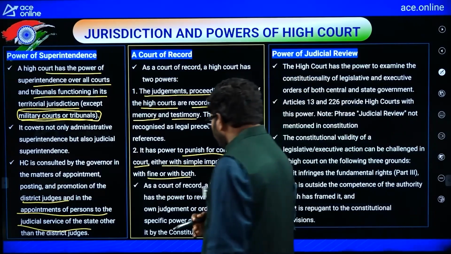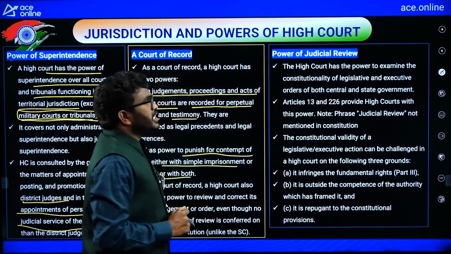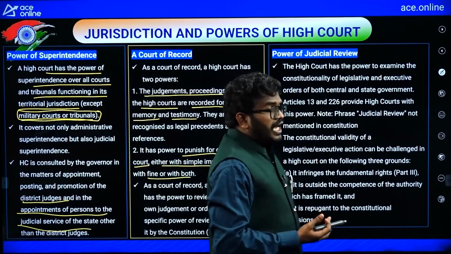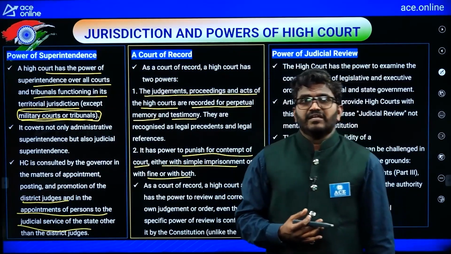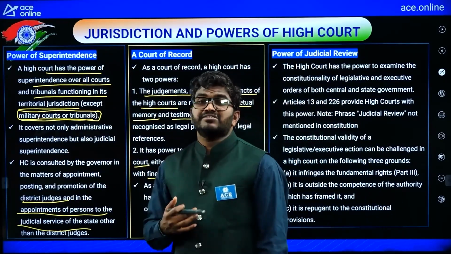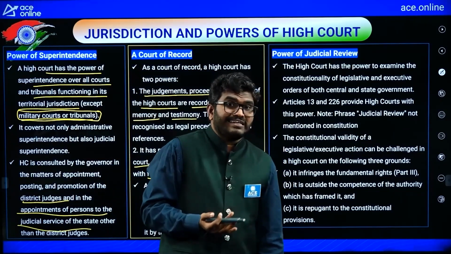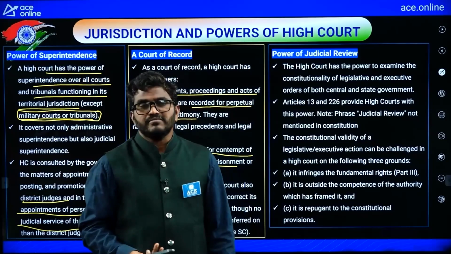And the power of judicial review. If a law or a bill passed at the state level is against the basic structure of the Constitution, then the High Court has the power to declare it null and void.